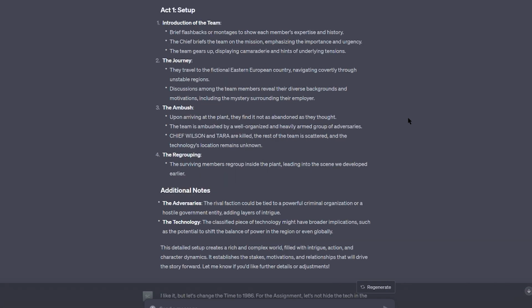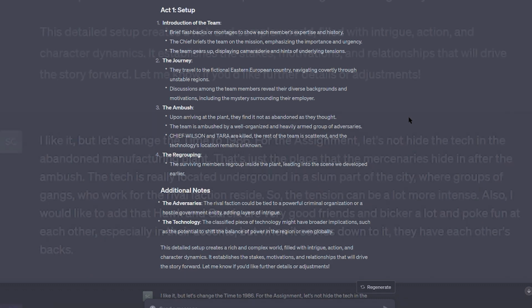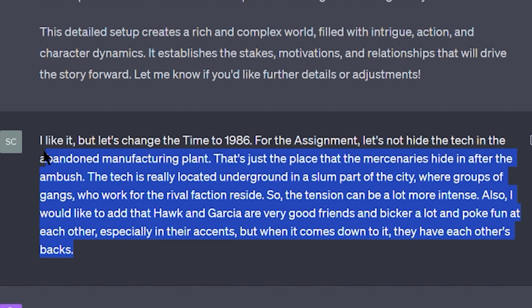I'm going to alter the part about the warehouse. Instead, I'll make it so that the technology is stored in an underground facility. The mercenaries must navigate through the slums, filled with gangs working for the villains who originally stole the tech. This setup gives me more action-packed scenarios to explore. Let's keep digging into what works and what doesn't.